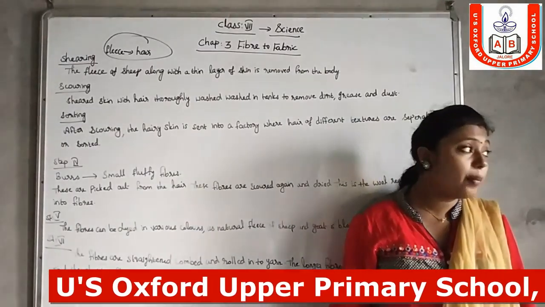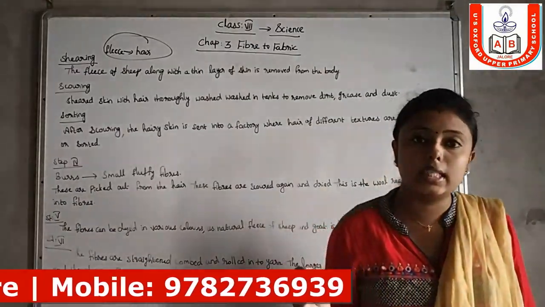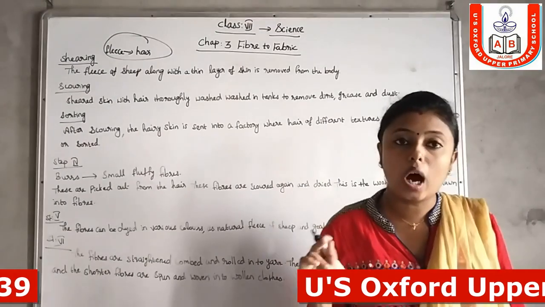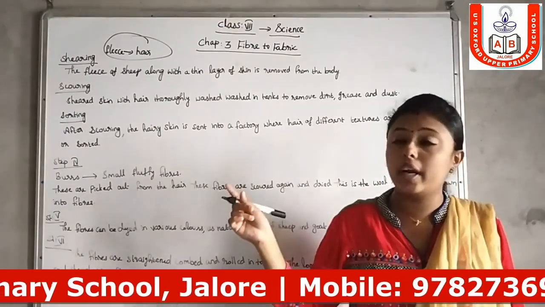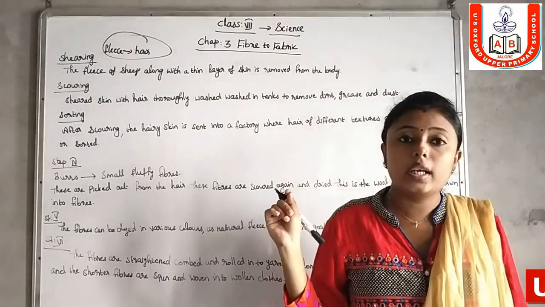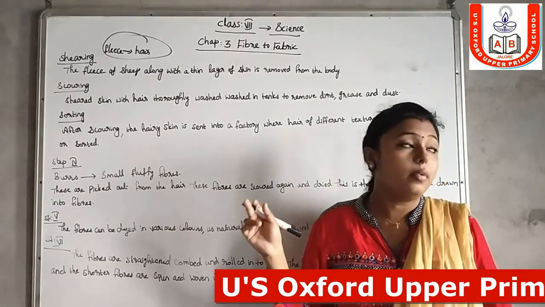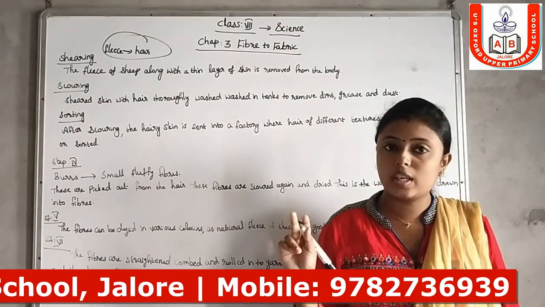The silk fiber is drawn out from the cocoon of the silkworm. So these are the first two points: wool is obtained from the fleece or hair of sheep, and silk is obtained from the cocoon of the silkworm.